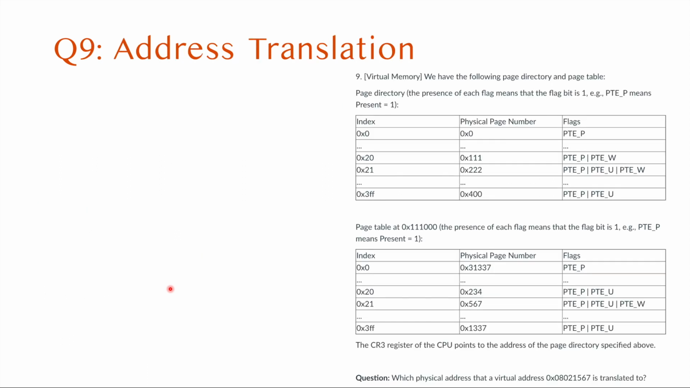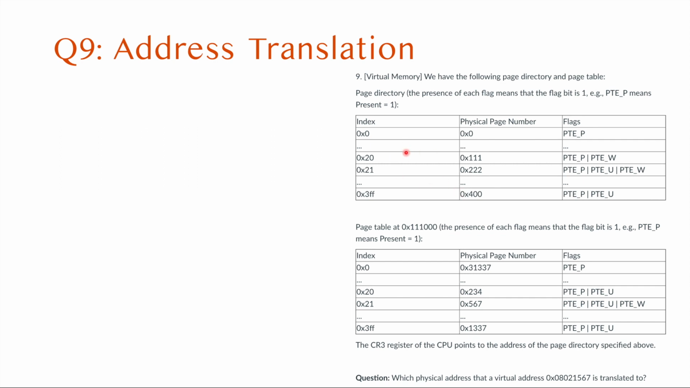And question 9 is about the virtual address translation. Let's do it step by step. We have the following page directory and page table. This is the page directory and this is the page table. In the page directory, the presence of each flag means that the flag bit is 1. For example, PTP, then we regard the P as 1. PTP and PTW, then P and W are set as 1. And PUW, then these are set as 1, but if there's no flag mentioned, then you can regard that value as 0.